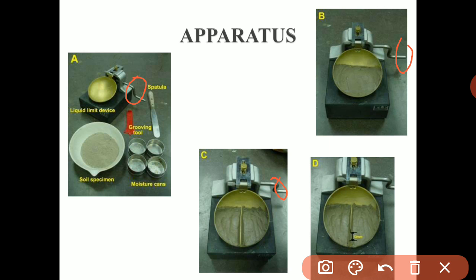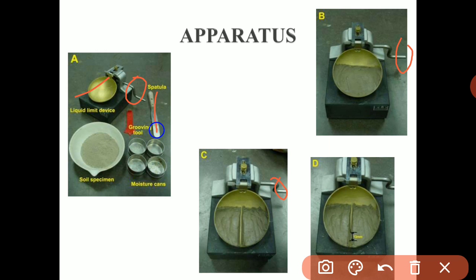The device is calibrated in such a way that when we operate it with the handle, it will drop from a height of 1 centimeter. This height can be adjusted with the help of adjusting screws, but the standard height is 1 centimeter. So this is the liquid limit device.